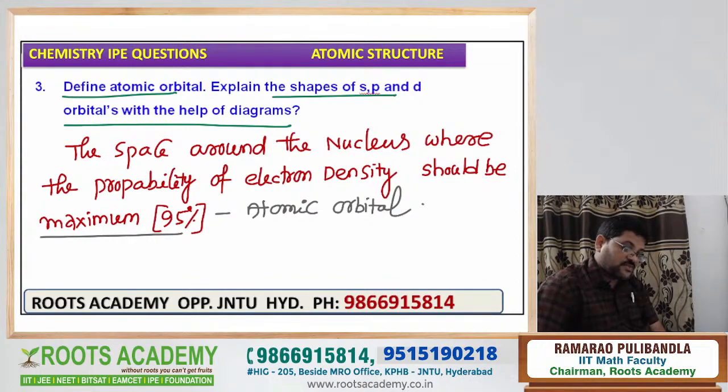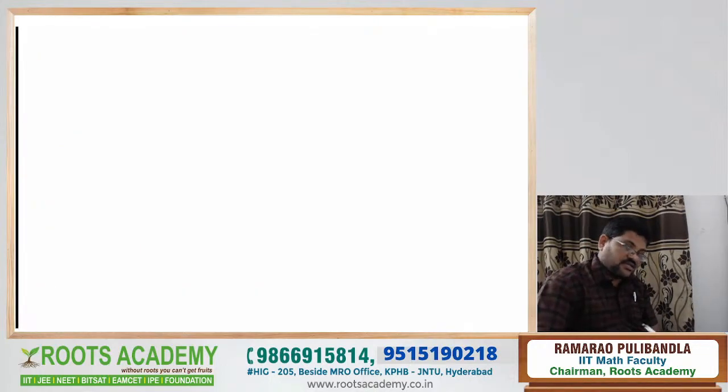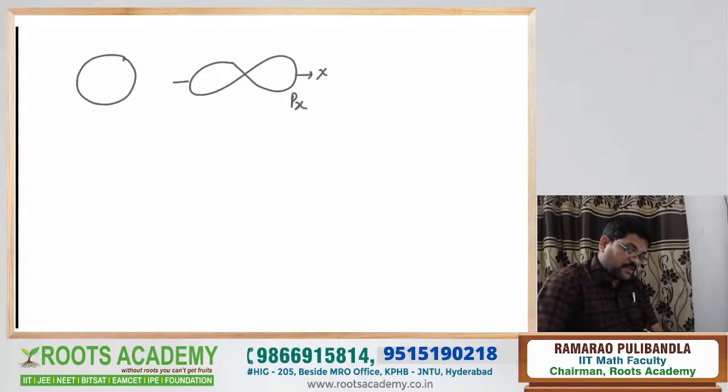And ask about what? Shapes of the s, p, d orbitals. The diagrams are very easy. Now go to the diagrams. The shape of the s is spherical. That is very easy. The shape of the p orbital is what? Dumbbell shape. For example, the shape of the px orbital means dumbbell shape present along the x-axis.